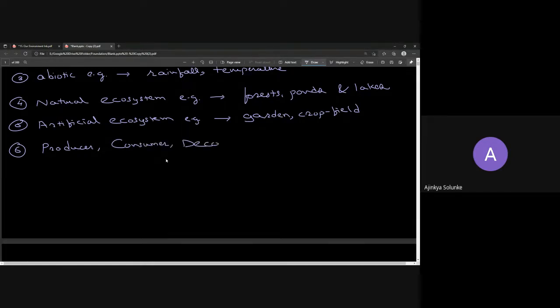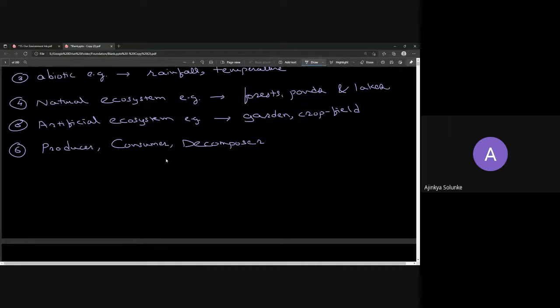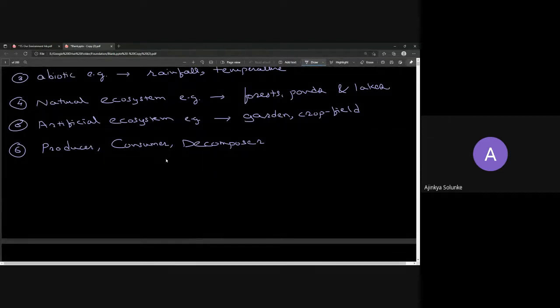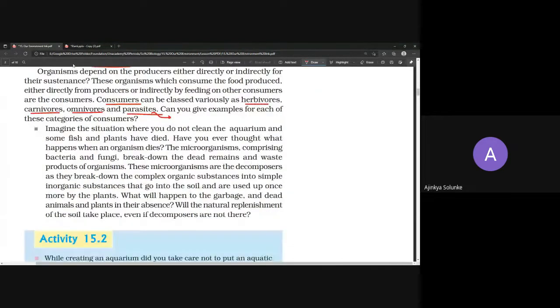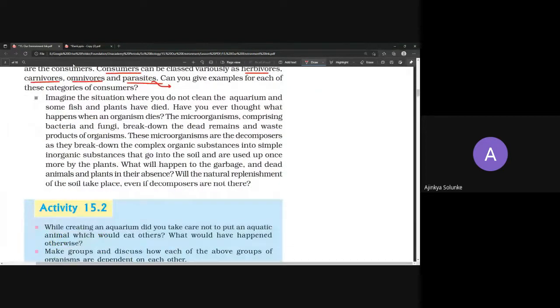Where do we come? Under which category do we fall? Producer, consumer, decomposer. We fall under consumer because we are heterotrophs. We do not create our own food.